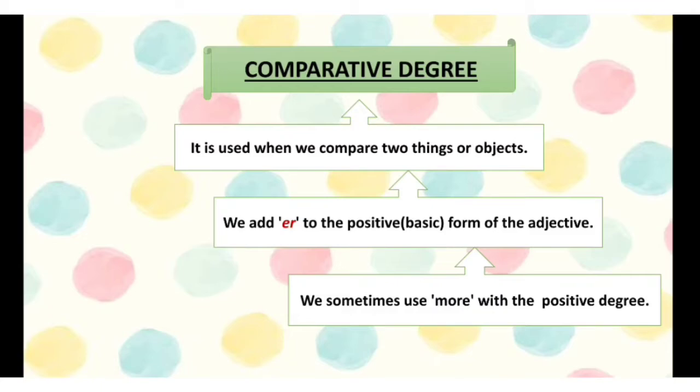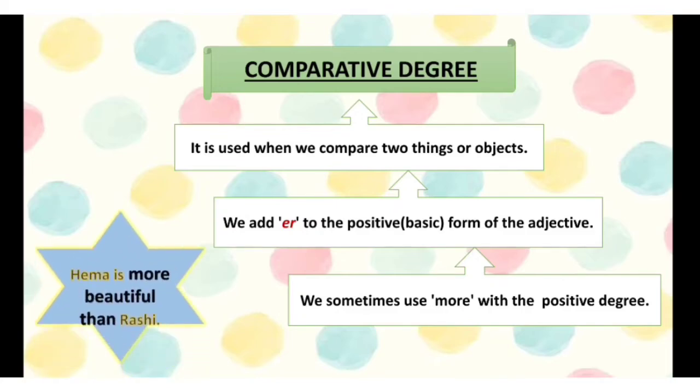We sometimes use more with the positive degree. Now, there are a few words where you cannot add er to the positive form, right? So, we use more with those types of positive degree adjectives. For example, Hema is more beautiful than Rashi. Now, you cannot say beautifuler. So, we have used more with the positive degree of adjective, that is beautiful. Let's get some more examples. Happier, older, sweeter.